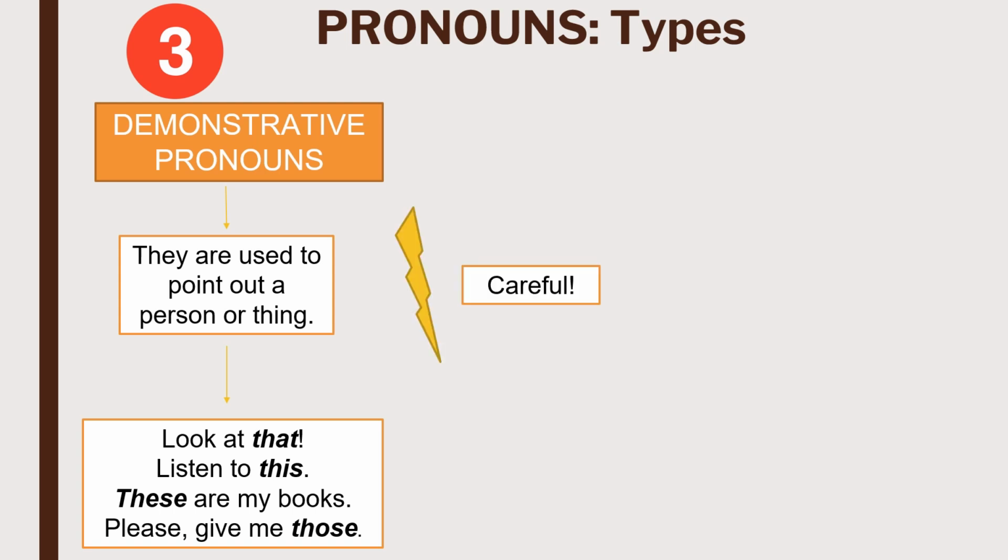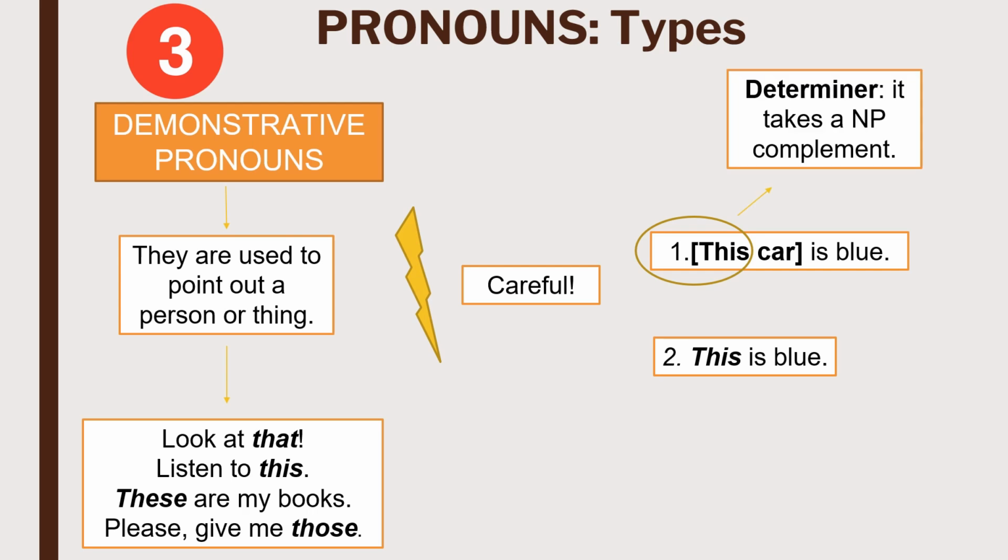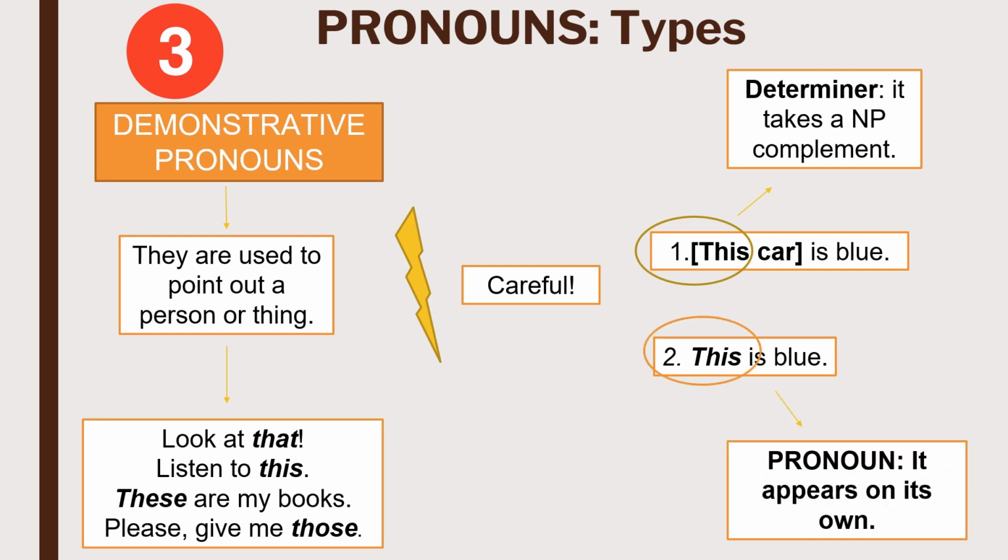Here, again, we should be careful and not confuse demonstrative pronouns with demonstrative determiners. Let's check these 2 sentences. 1. This car is blue. 2. This is blue. In 1, we can see a demonstrative determiner that selects the NP "car" as complement. On the other hand, in 2, there is a demonstrative pronoun which appears on its own. That is to say, it does not select any complements.